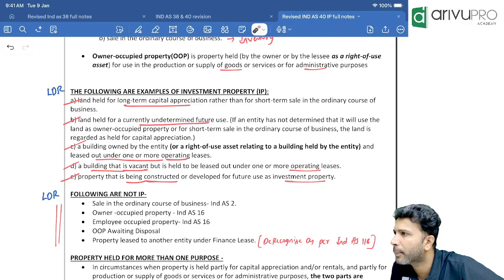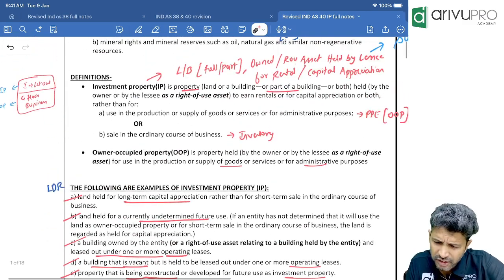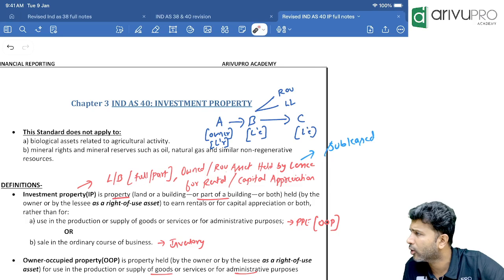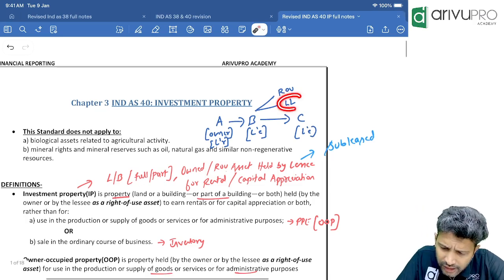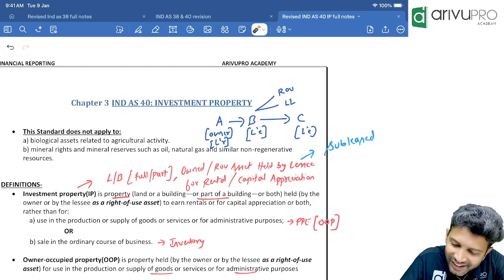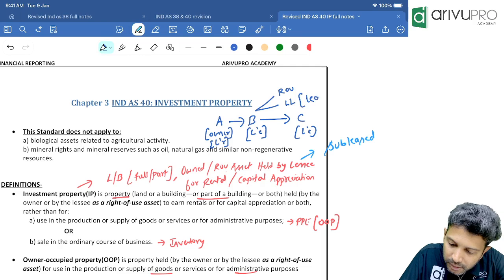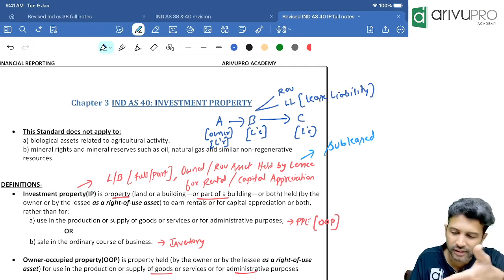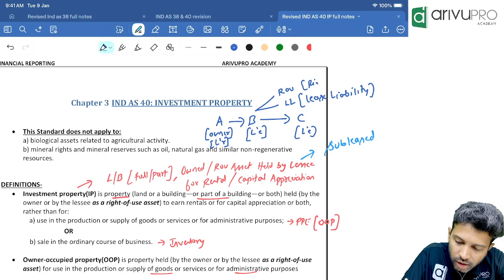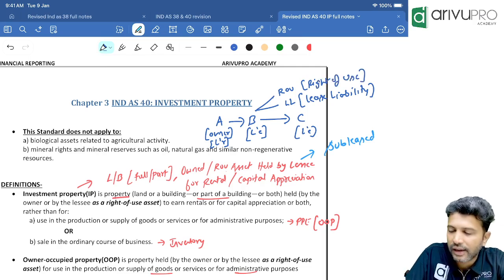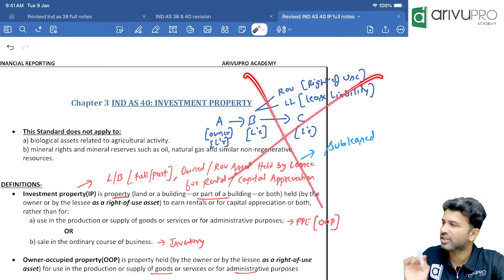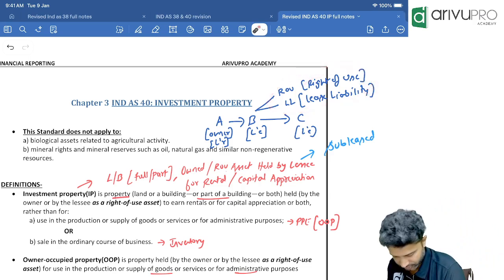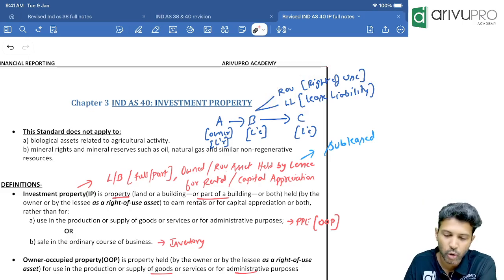Sir, PL, where? Where did I write PL? I wrote LL, no? Not PL. LL. Oh, LL means lease liability. Don't worry, this is an Ind AS 116 concept. We will do that when it comes. After 10 days, this will come. ROU is right of use. LL is lease liability. It will come in then. This is not relevant for this topic, so you don't have to worry about that. It will come in Ind AS 116. We will do it after 15 days or something. Can I move on, Yuvraj?